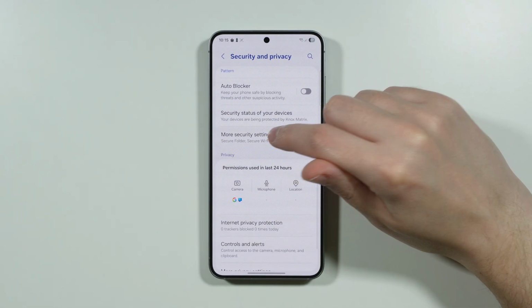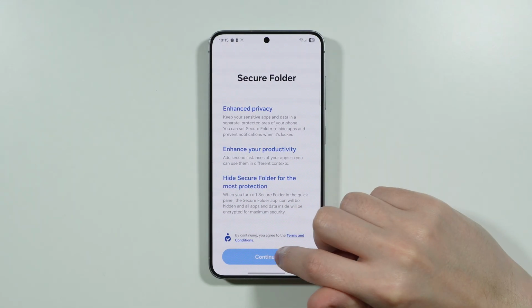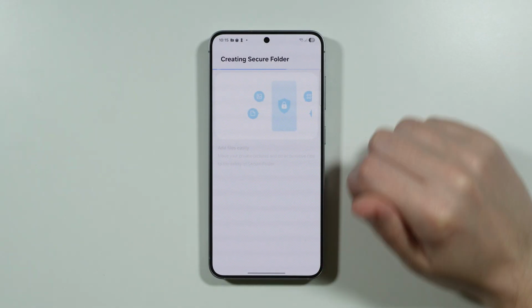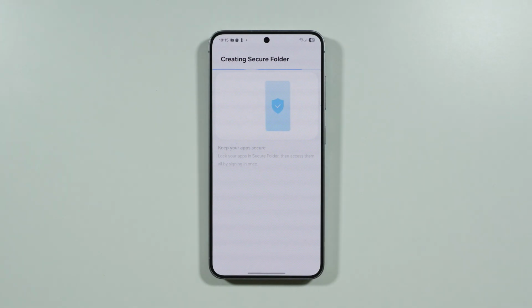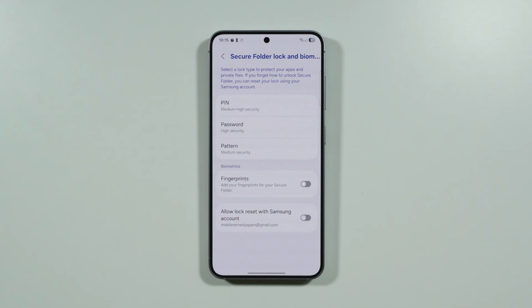Then over here, go to more security settings. And then in here, we can find the secure folder. So we're going to tap on continue. We need to grant all the permissions, and then we can create it. You will have to set up the password for the secure folder. So now you can probably start getting the idea of how it works.